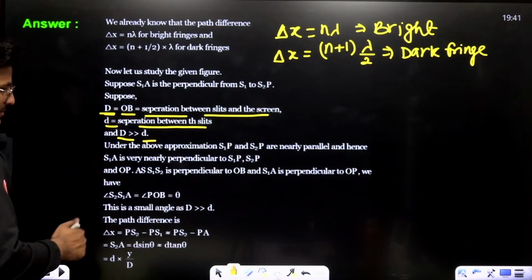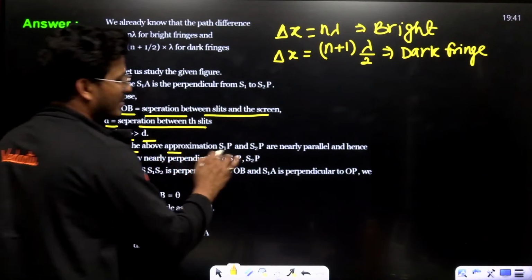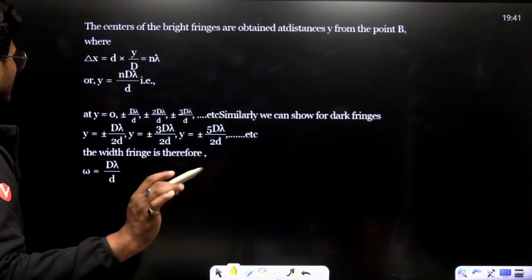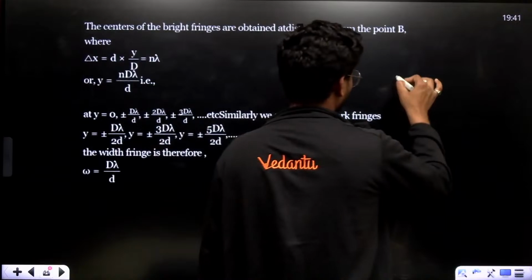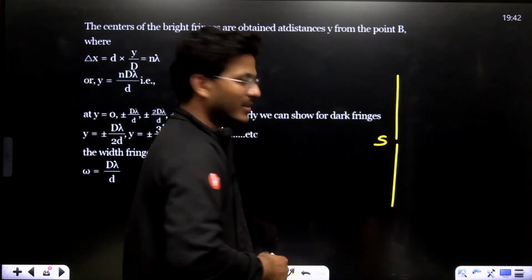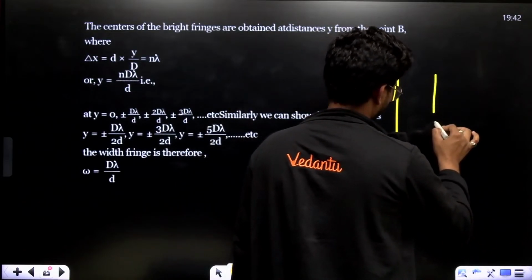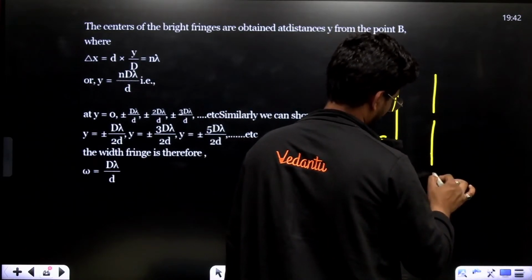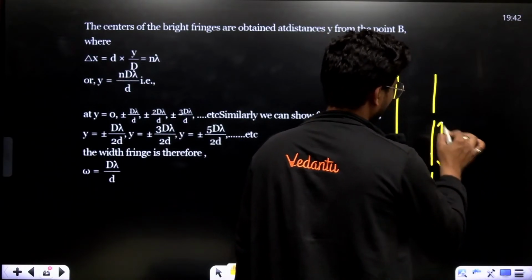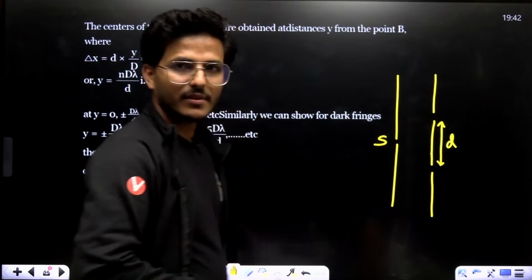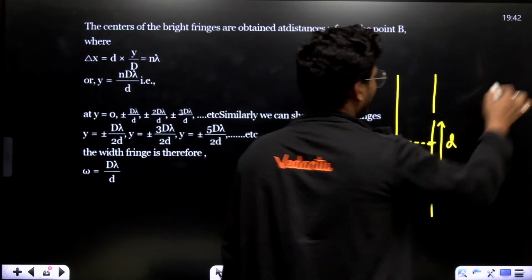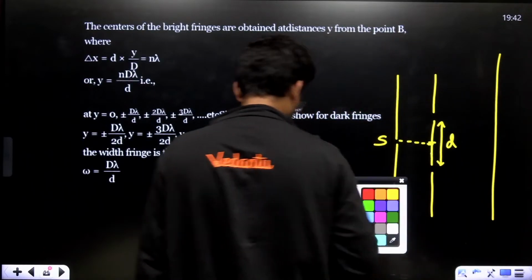Then, under the above approximation, let's see. I just draw. This is a single source, right? This is basically d. Now we have a screen.